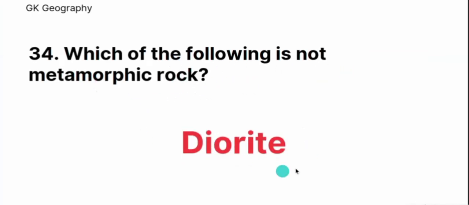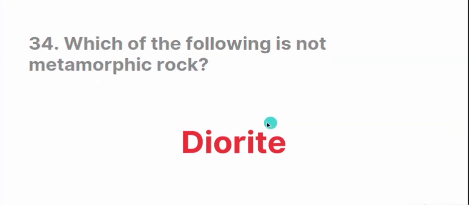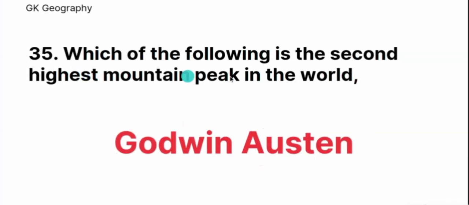Which of the following is not metamorphic rock? Diorite. Which of the following is the second highest mountain peak in the world? Godwin Austen.